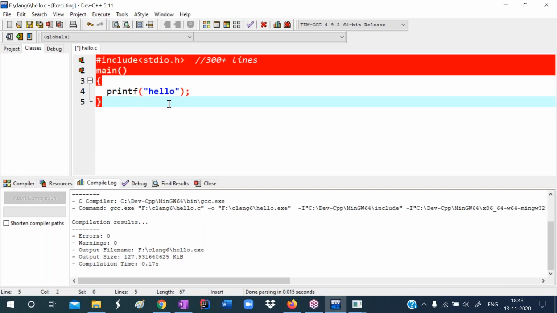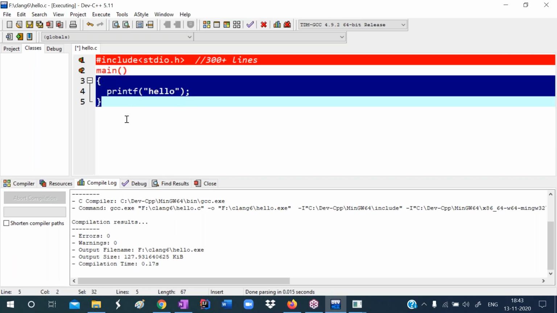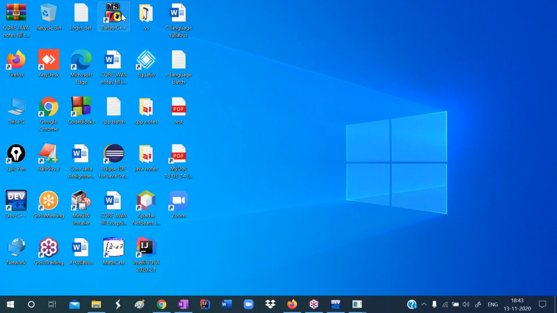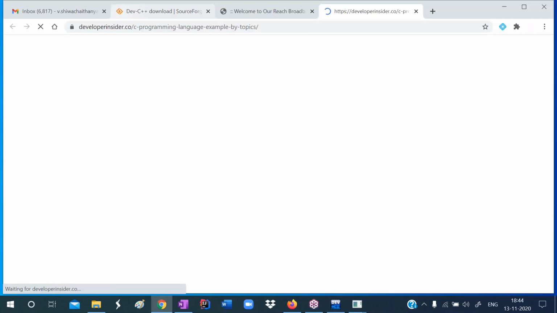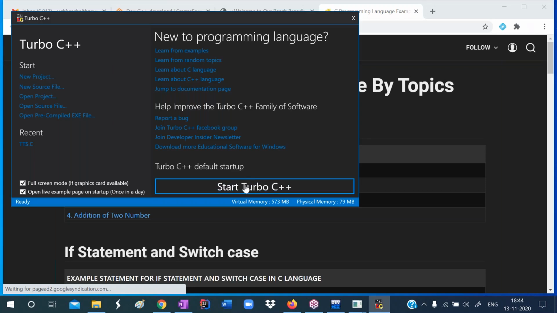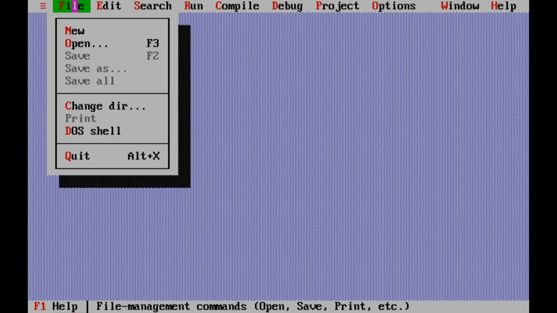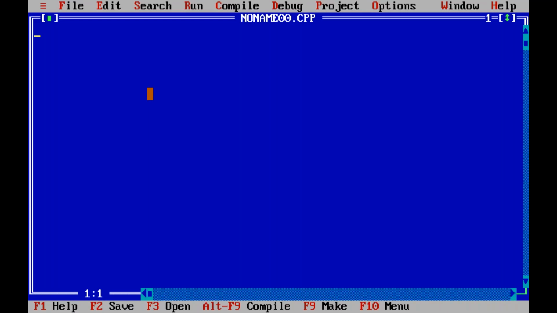So in total there are 304 lines of code, maybe 300. If 300 lines are there in the header file, then 300 lines plus these 4 lines make 304 lines. Observe here, I'm opening the older C language. It's not the latest, it's the older one. In this, it shows how many lines were compiled. Observe, I'm opening a new file here. This is the older Turbo C++ editor. Here I'm writing the program.